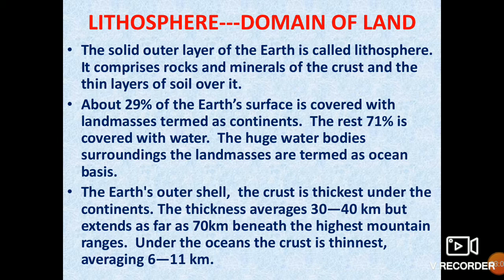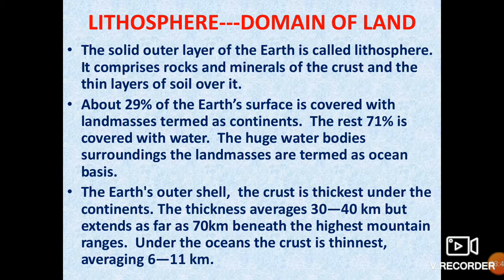About 29% of the Earth's surface is covered with land masses termed continents. The rest, 71%, is covered with water. The huge water bodies surrounding the land masses are oceans. One is the continents, the land masses, and the other is the oceans surrounding them. The earth's outer shell is called the crust.